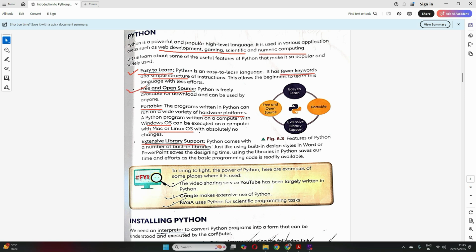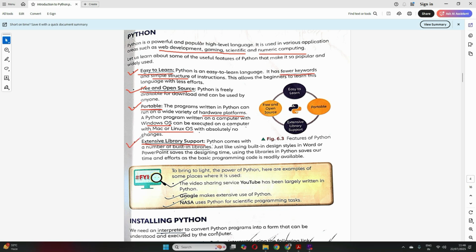No charge involved. You can easily download Python for free from the internet. Then it is portable, that is, machine independent. A Python program written on one computer can be easily run on another computer. For example, you have written a Python program on a computer with a Windows operating system. You can run that program on any other computer, maybe on a Mac, Apple's Mac, or on a Linux operating system also. So it's portable.